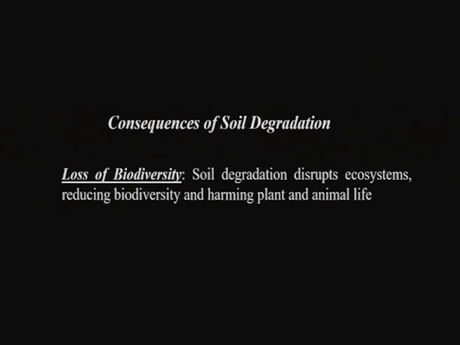Then we have loss of biodiversity. Soils are mainly responsible for the growth of plants, and these plants are one of the sources for animals. So we find a very good ecological balance between plants and animals. In the absence of plant growth because of the degradation of soils, it also has an impact on the animals. So overall, soil degradation has an impact on biodiversity, including plants, animals, and even some soil microorganisms.